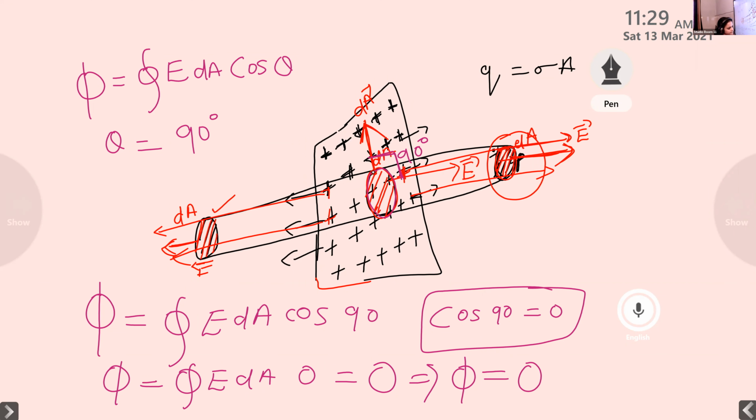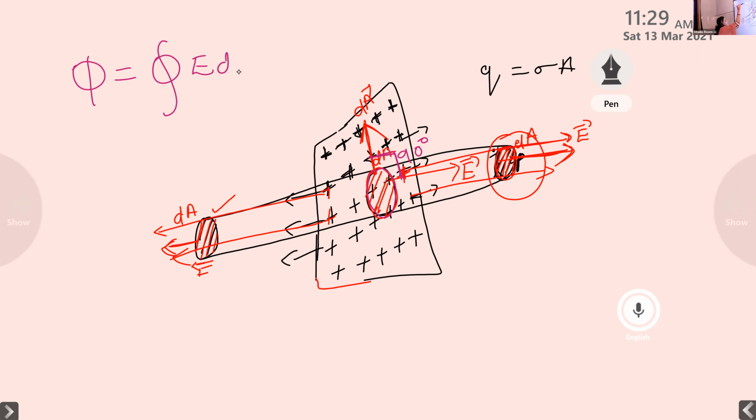Okay, all right. Now we can apply Gauss's law. So what is the electric flux obtained here? Phi is equal to closed integral E dA cos theta. This is the equation for electric flux.